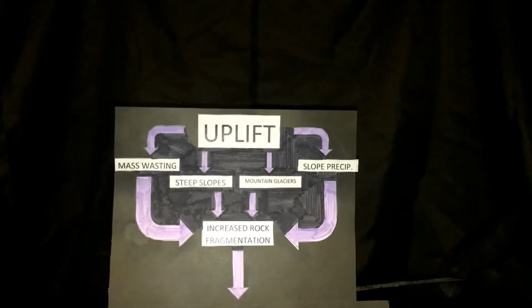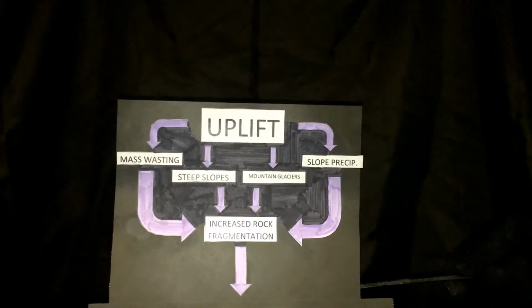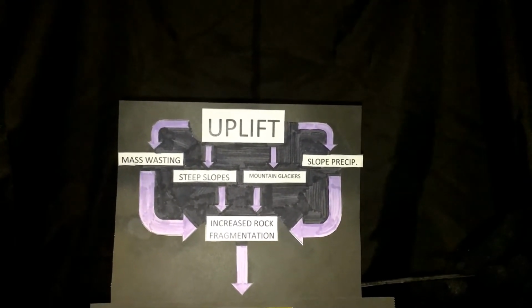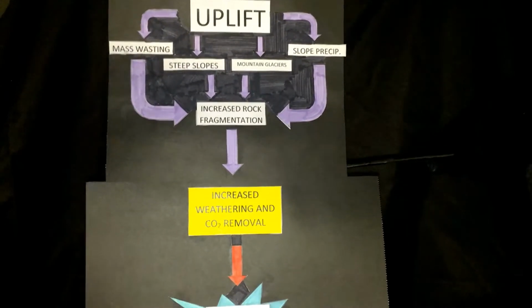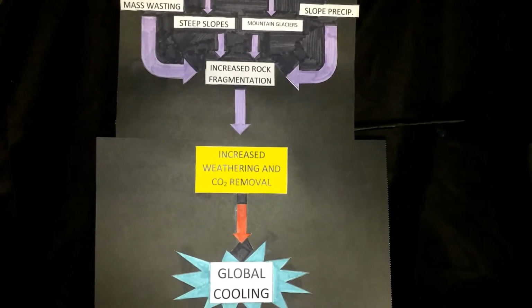Uplift causes mass wasting, steep slopes, mountain glaciers, and orographic precipitation, all of which increase rock fragmentation. Through excess fresh rock and precipitation, CO2 is removed from the atmosphere via weathering, and the climate cools.